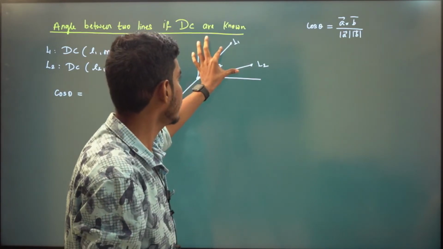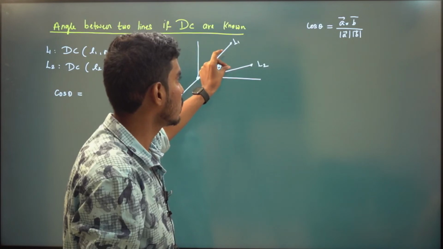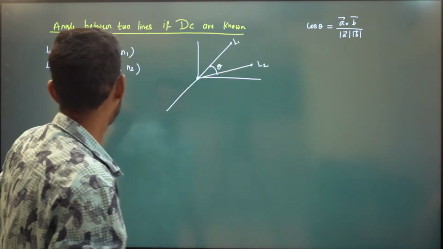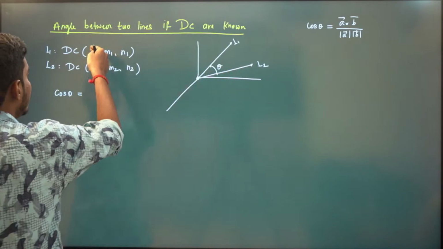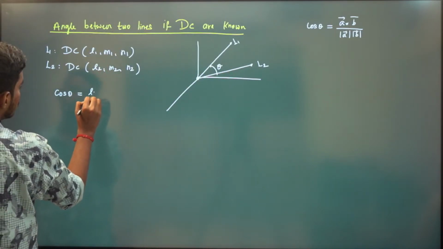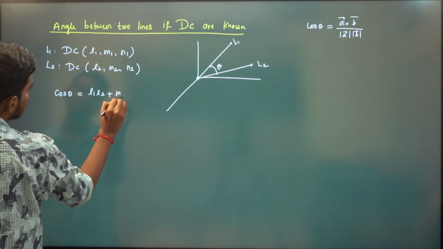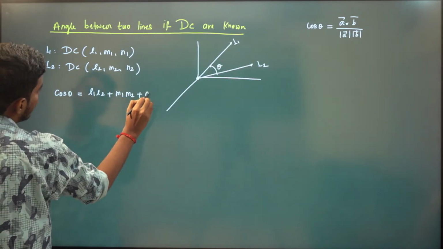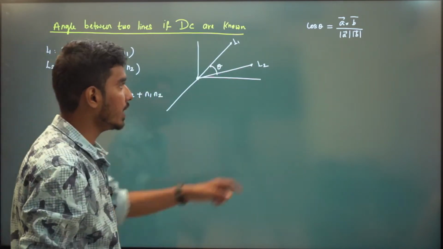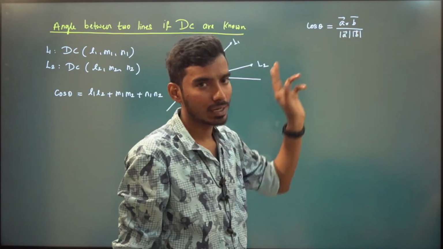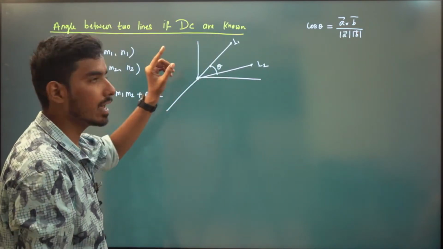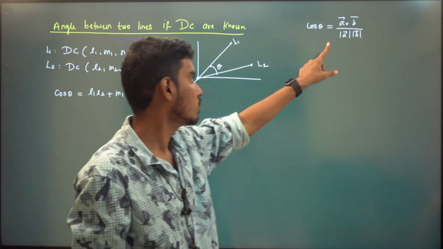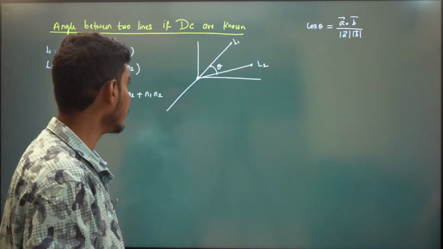And see, since here both are, what? See, A dot B will be L1 L2 plus M1 M2 plus N1 N2, divided by magnitude of first vector, magnitude of second vector. And since the direction cosine is a unit vector, therefore this will be 1 into 1. Yes or no?